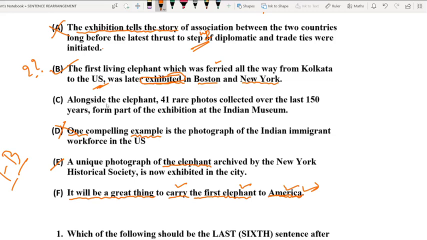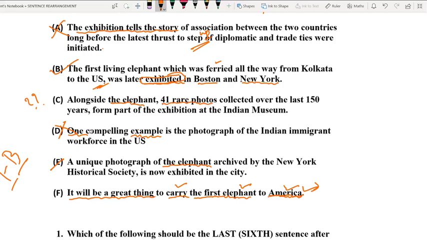Okay, fine. Alongside the elephant. This may be the next option. Let us retain it for the time being, because it talks about alongside the elephant. The elephant was there, and at the side of the elephant, 41 rare photos were also there. Okay, fine.